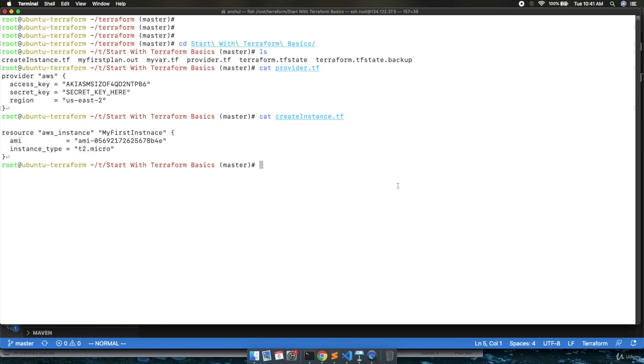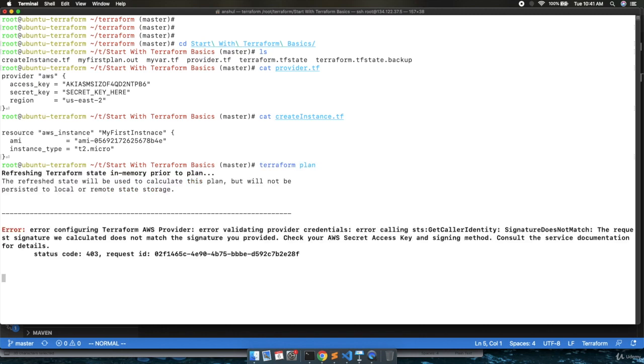Now to verify this configuration, let's execute terraform plan and we will get an error. And yes, we are getting a 403 unauthorized request. Why? Because we are not providing the AWS secret key over here. So I will replace this string with the actual secret key. Then we will execute the Terraform plan again. So I will replace the secret key.